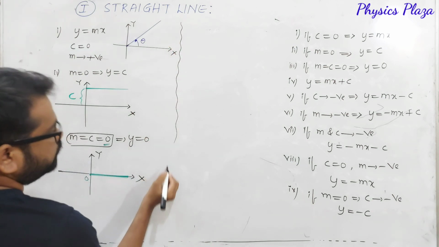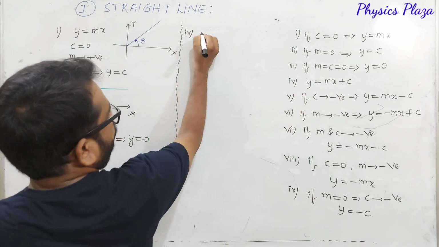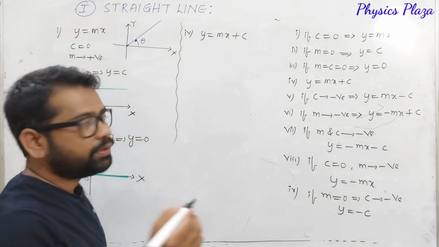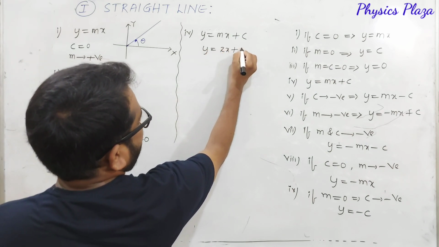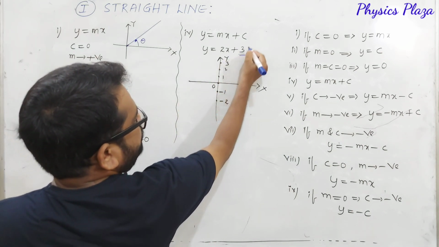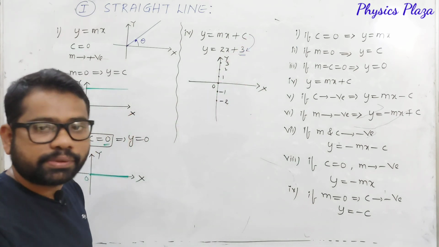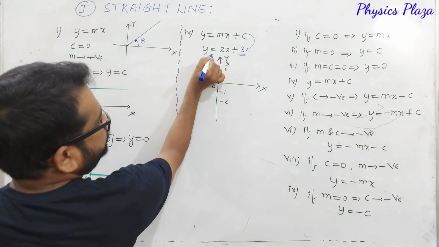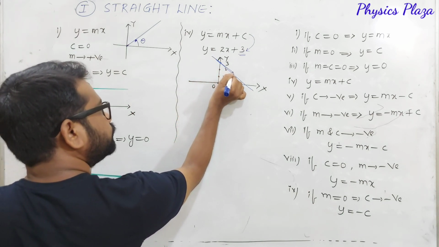Now we will see case 4 here. In case 4, y is equal to mx plus c. In order to understand this, let us take an example so that it will be very easy. Example, y is equal to 2x plus 3, something like this. Just compare these two equations. Then y-intercept is 3. So the straight line must cut at 3 on the positive y-axis. Yes, this is what we will get as a graph.